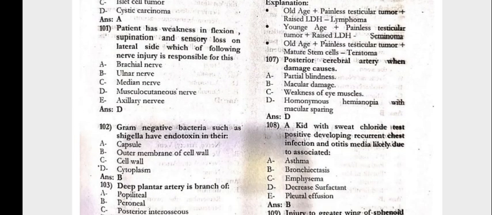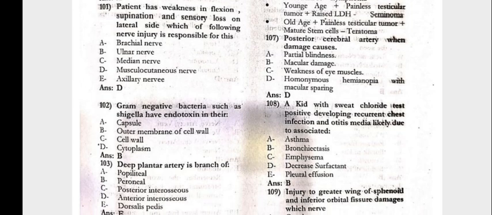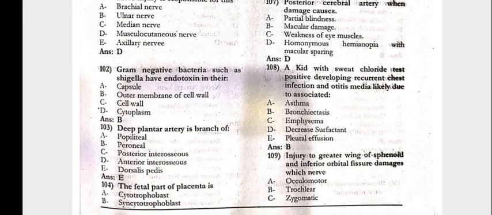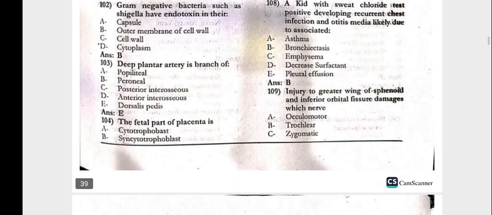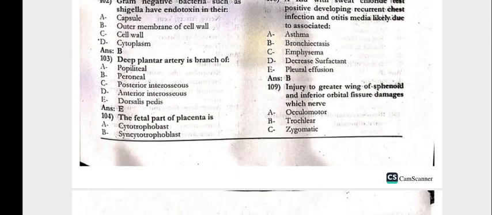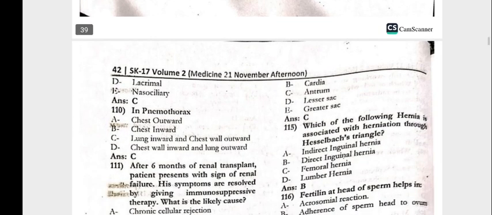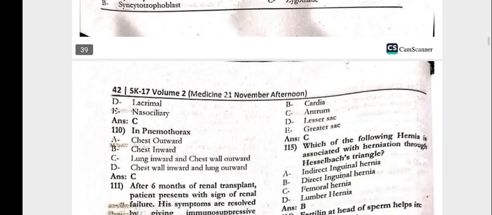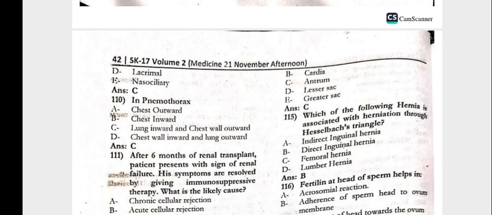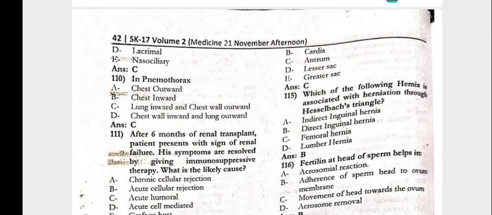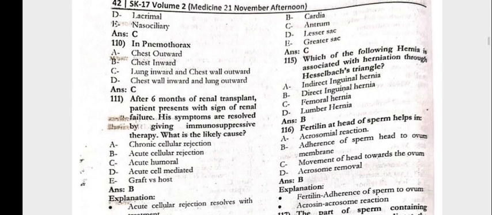107, the posterior cerebral artery when damaged causes homonymous hemianopia with macular sparing. 108, the kid with the sweat chloride test positive developing recurrent chest infection and otitis media. The likely association would be the bronchiectasis. The injury to the greater wing of the sphenoid and the inferior orbital fissure damages the zygomatic nerve. Next, 110, in pneumothorax, lungs recoil inward and chest wall outward.